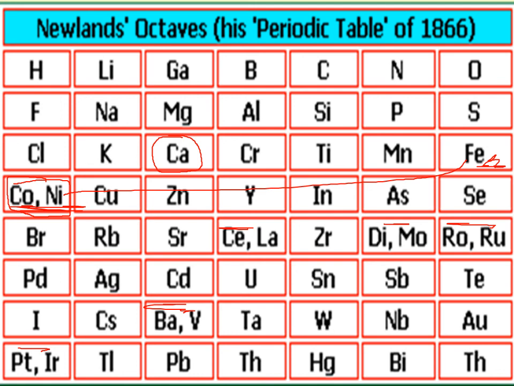That's why he is known as the father of the periodic table. So we will see. Okay, thank you.